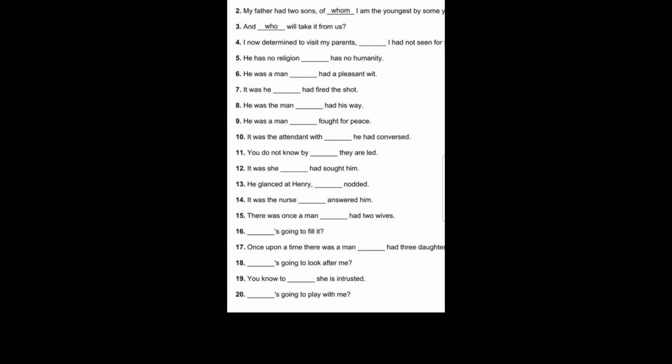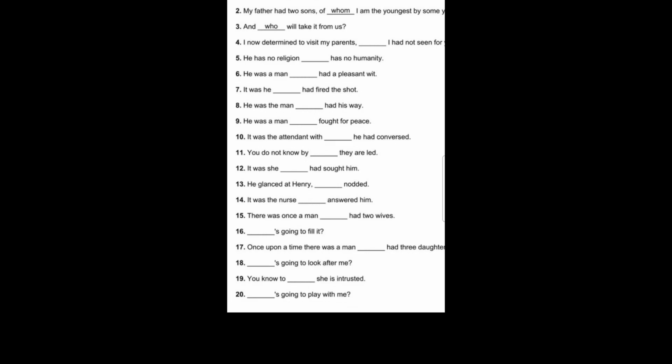So you have to question who and whom and see in the sentence whether we are getting a he, she, him or her. Based on that, your answer will be who or whom. If it is a he or a she, it will be who. If it is a him or a her, it will be whom. Eighth, he was the man dash had his way. He was the man who had his way. Ninth, he was a man who fought for peace.